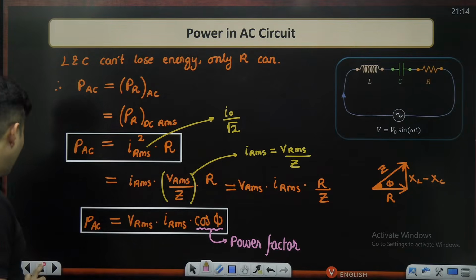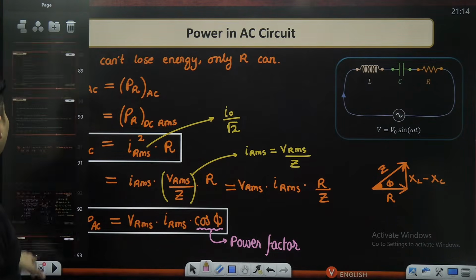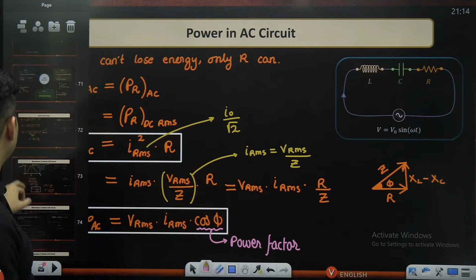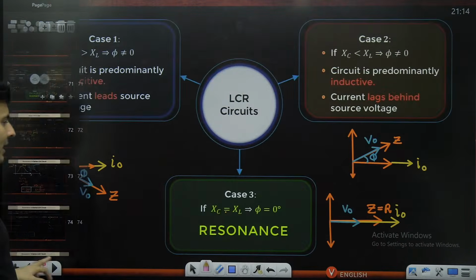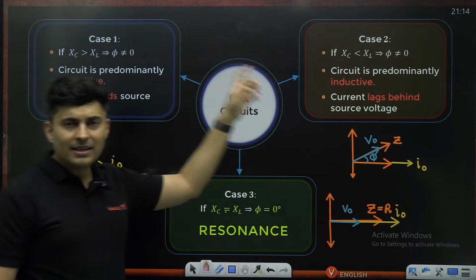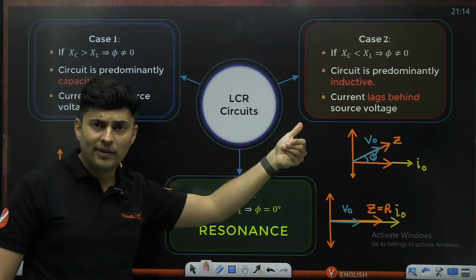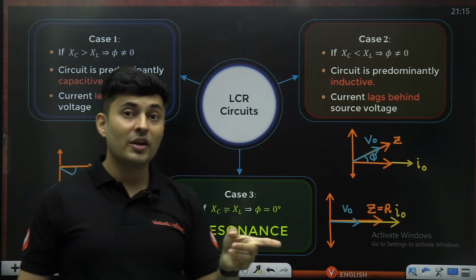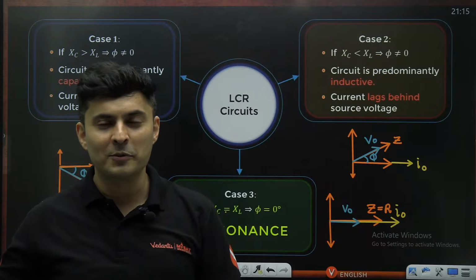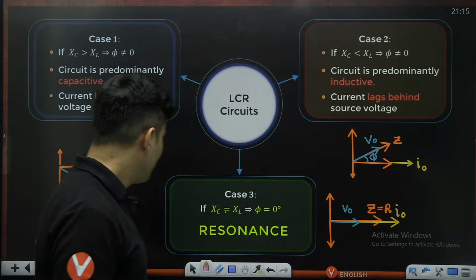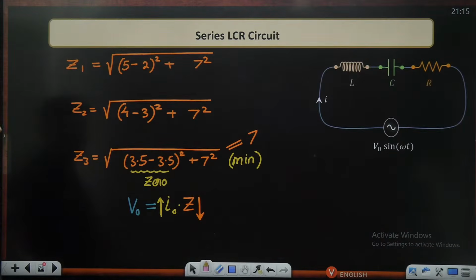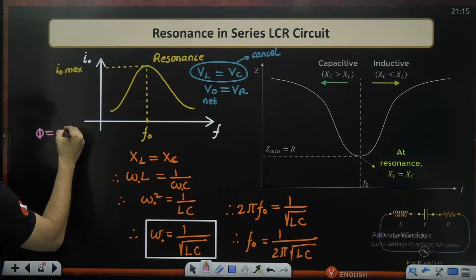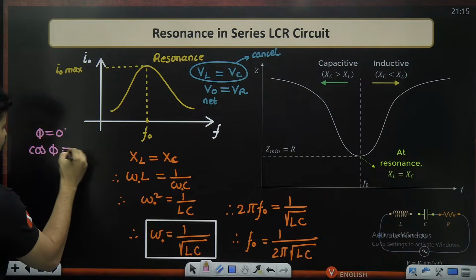So now I get an idea. Okay, I go back to where I discussed resonance. Yes, right over here. Interesting thing, whenever it is inductive or capacitive, there is a value of phi, but only when it is at resonance, phi is 0. And cos of 0 is 1, and that is the maximum value. Keep that in mind. So, when resonance occurs, since phi is 0, cos phi is 1.